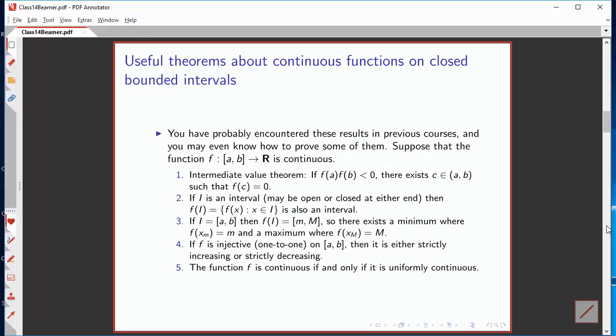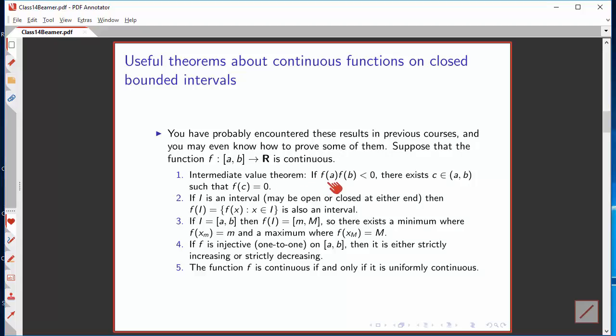Now let me remind you of some little facts from real analysis. You've almost certainly encountered these results before. You may or may not have learned how to prove them, but we won't worry about that at the moment. We've got a continuous function from a closed interval to the real numbers. Probably the best known of all these results is the intermediate value theorem.